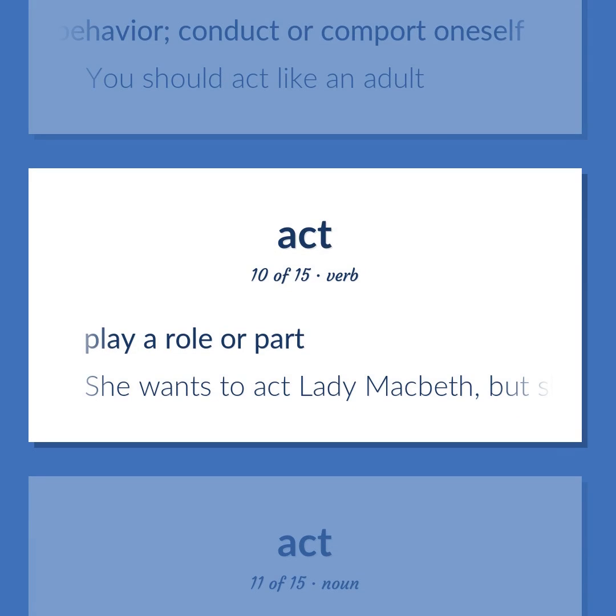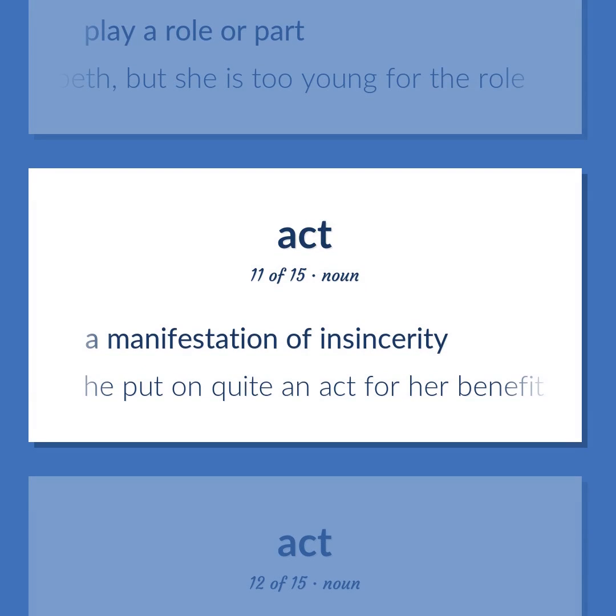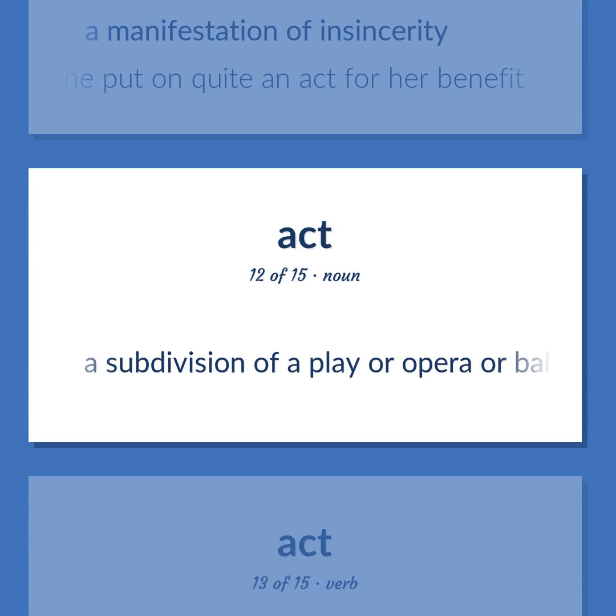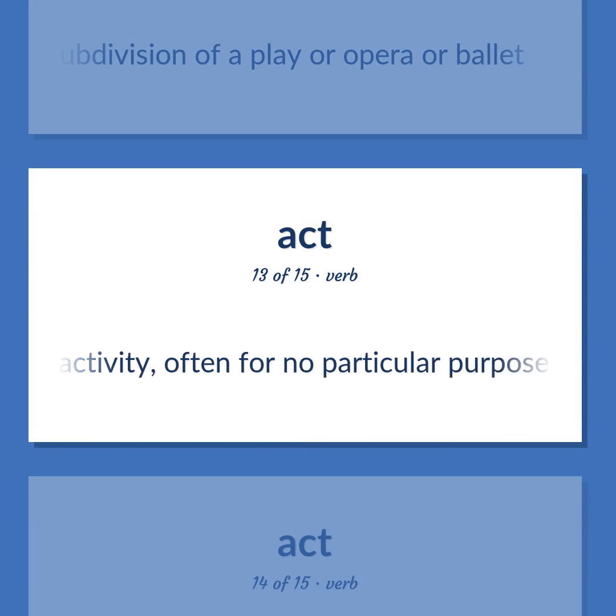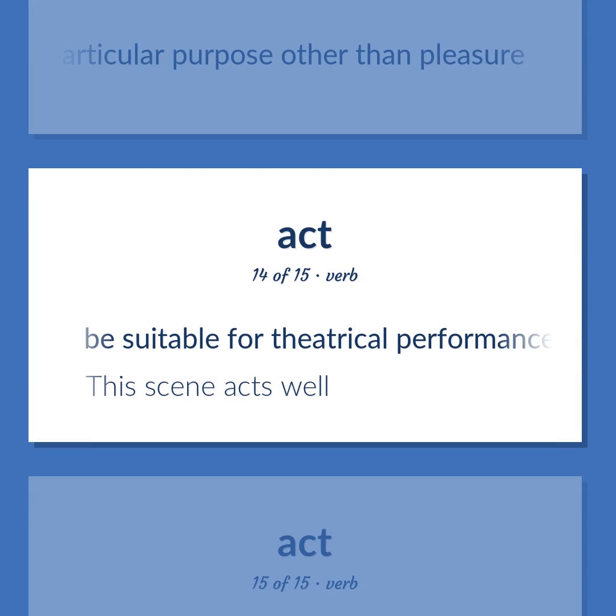Play a role or part. She wants to act Lady Macbeth, but she is too young for the role. A manifestation of insincerity. He put on quite an act for her benefit. A subdivision of a play or opera or ballet. Be engaged in an activity, often for no particular purpose other than pleasure. Be suitable for theatrical performance. This scene acts well.